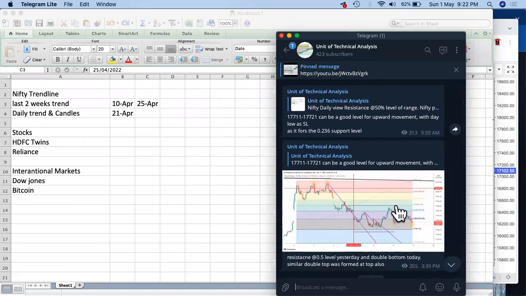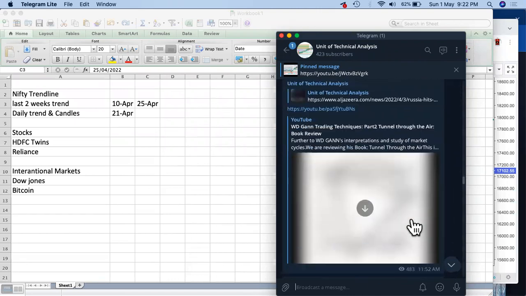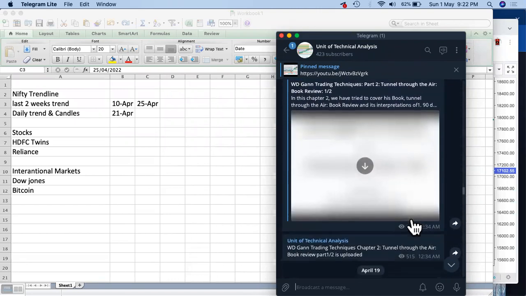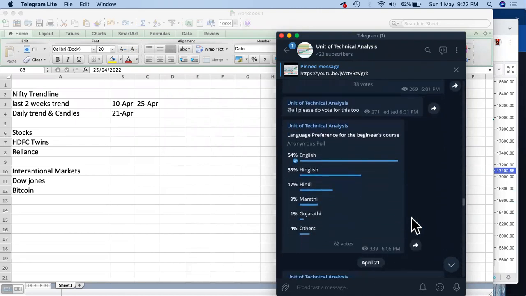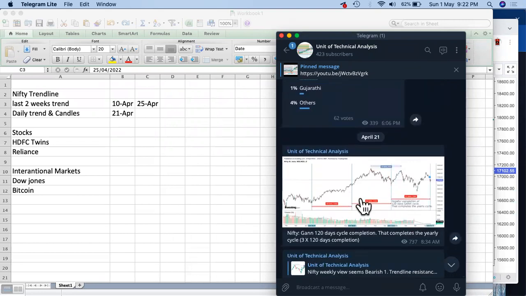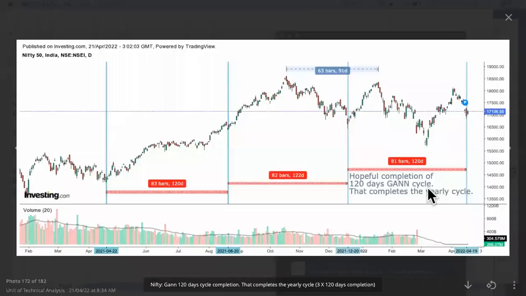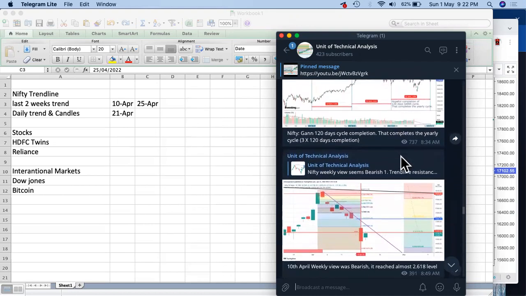So it took resistance from here, it took support, and then further it did move down one by one, right? After that, the next week, it probably took support at the 120 days part. It took support on 19th when it had completed 120 days. And from there, it had been moving up gradually. But let's see how the market would be moving down further.